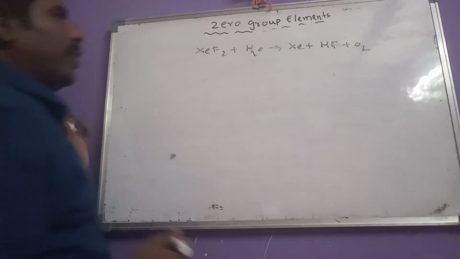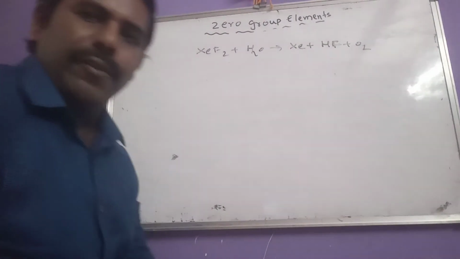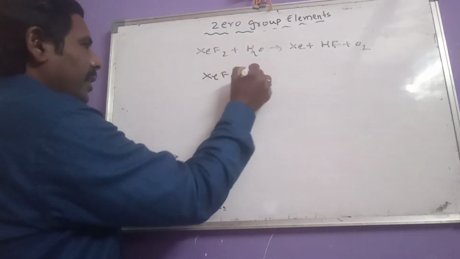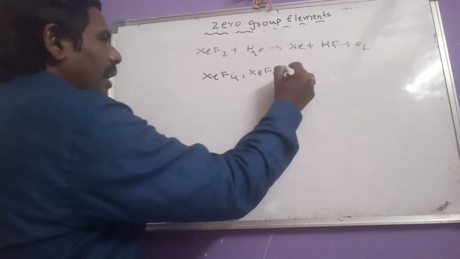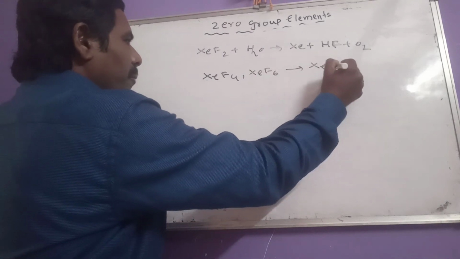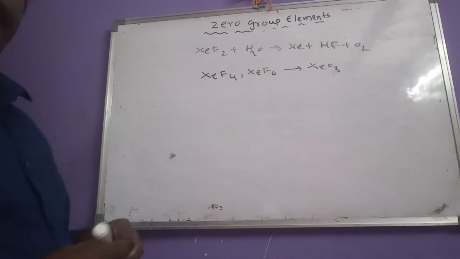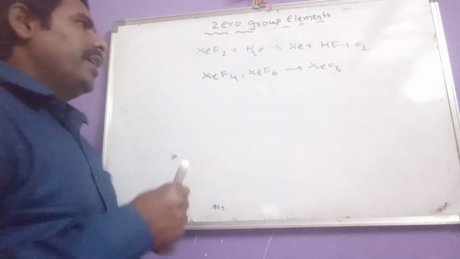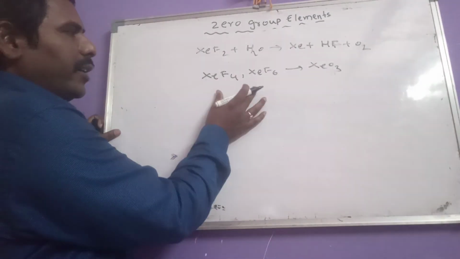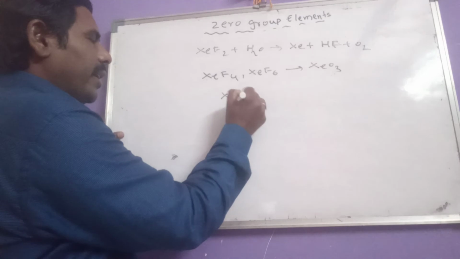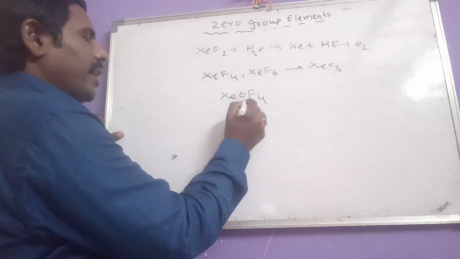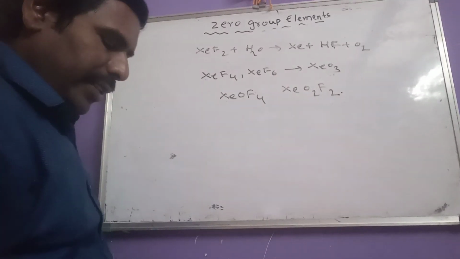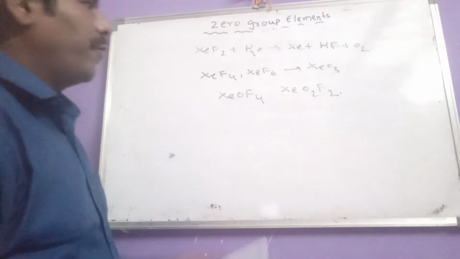And xenon tetrafluoride and xenon hexafluoride on complete hydrolysis produce XeO3. When subjected to partial hydrolysis, they give oxyfluorides, XeOF4, XeO2F2.